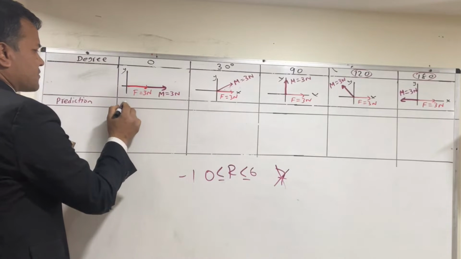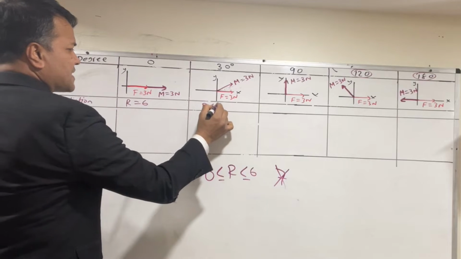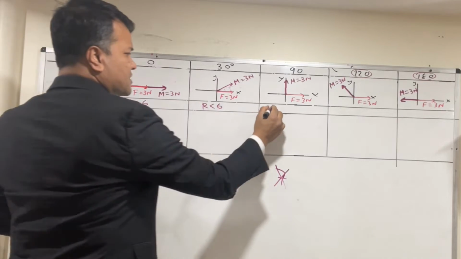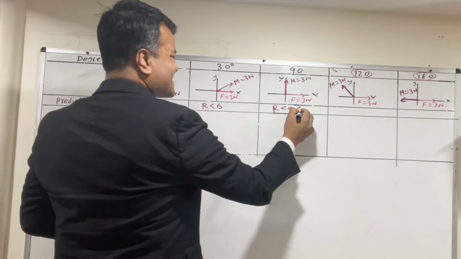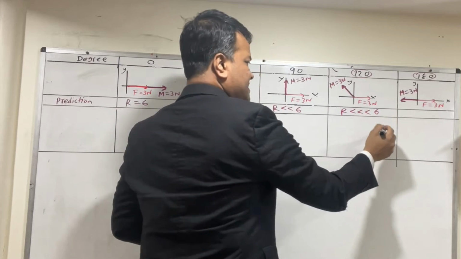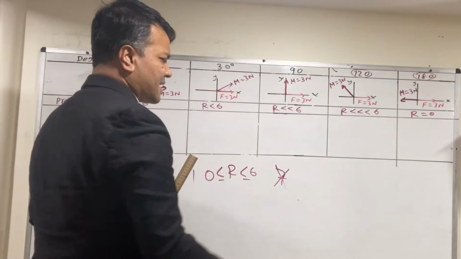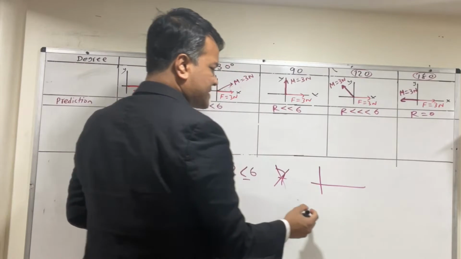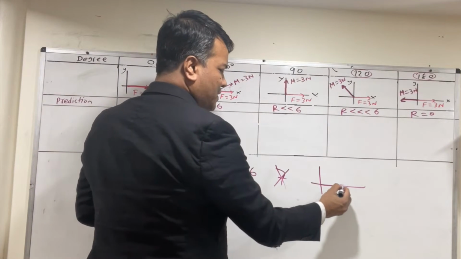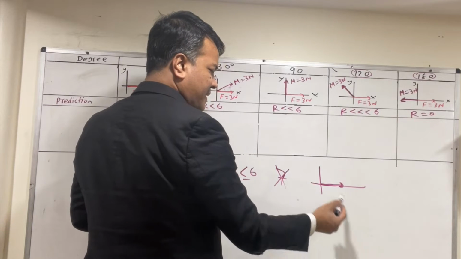So this time the resultant would be exactly 6. This time the resultant would be less than 6, and this time the resultant would be less than 6, and this time the resultant would be 0. All right, as angle, of course we know that as angle it starts from over here. Okay, both angle over here, that means the maximum.